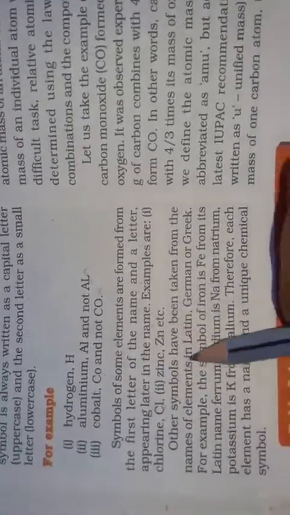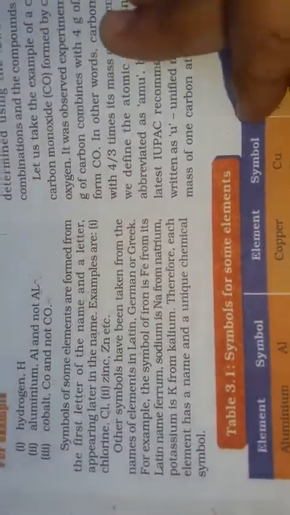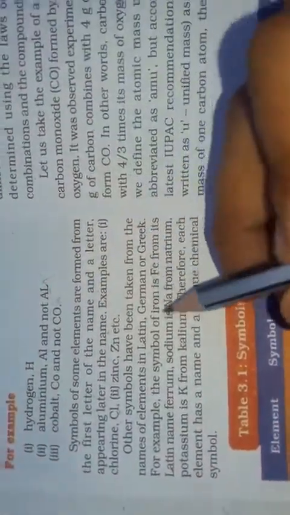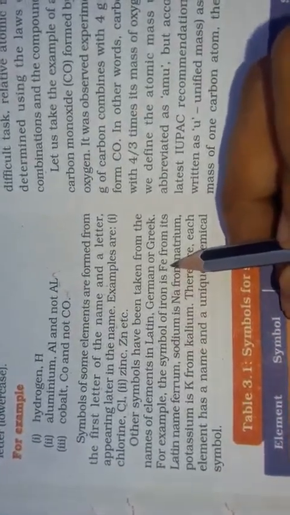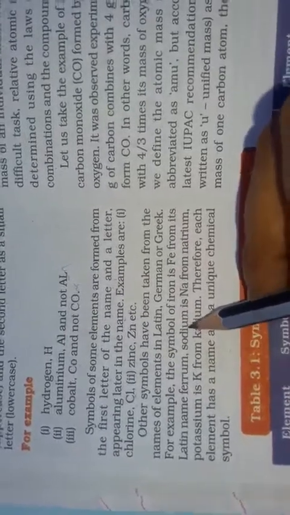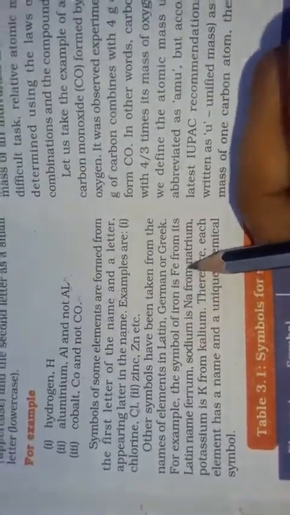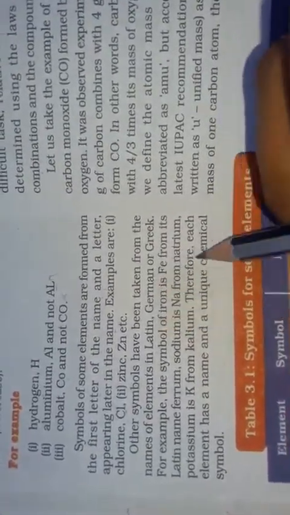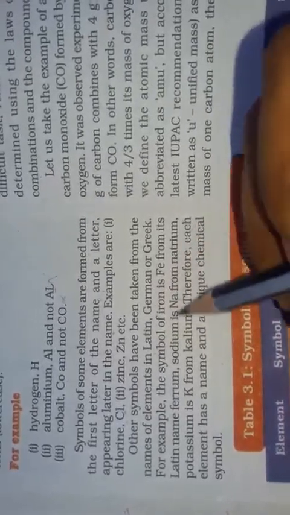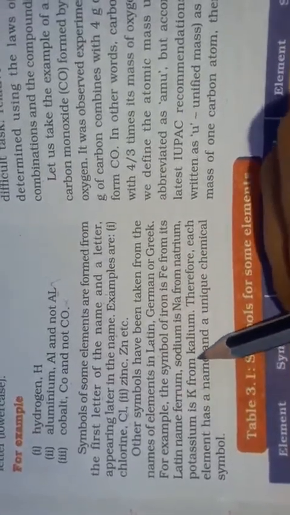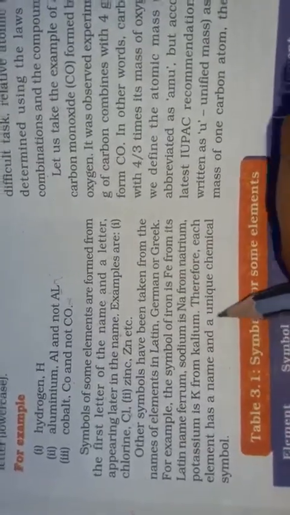Other symbols have been taken from the names of elements in Latin, German or Greek. For example, the symbol of iron is Fe, from its Latin name Ferrum. Sodium is Na, from its German or Greek name Natrium. Potassium is K from Kalium. Therefore, each element has a name and a unique chemical symbol.